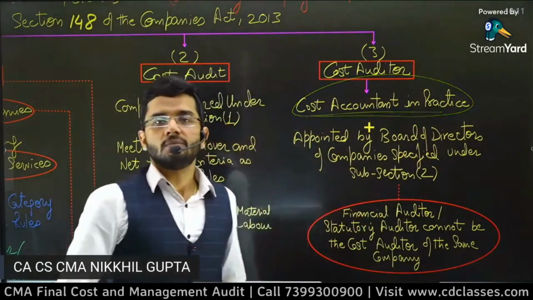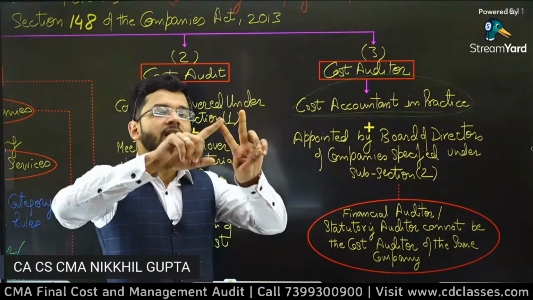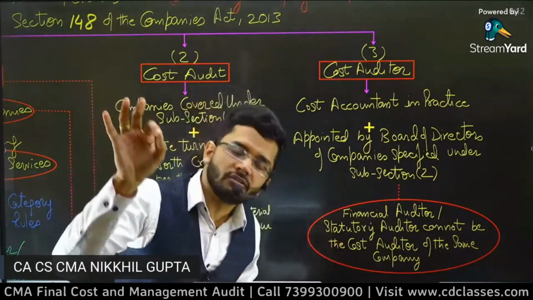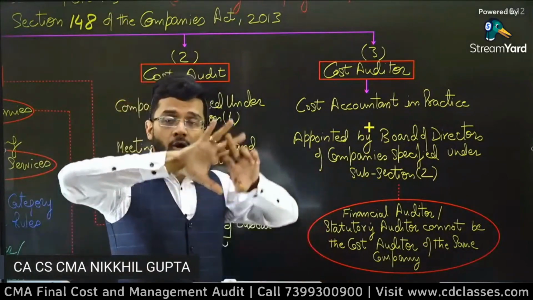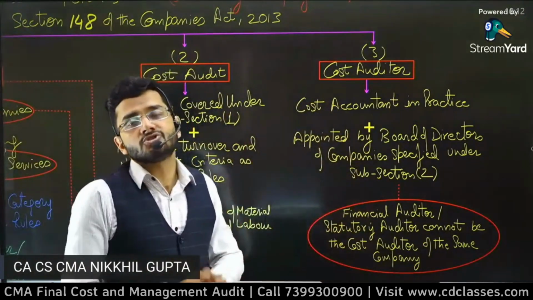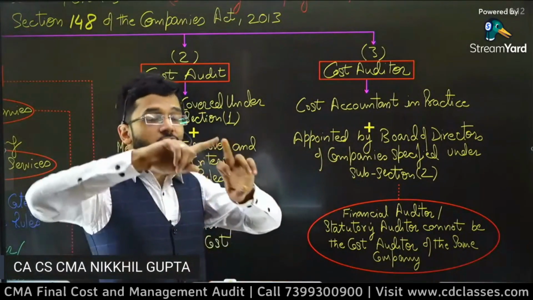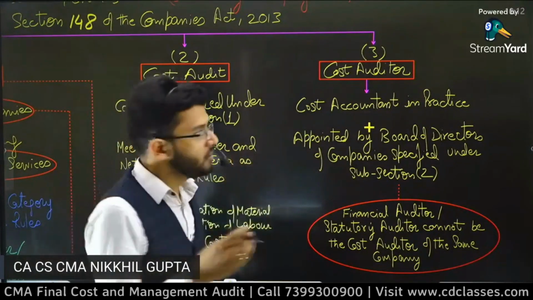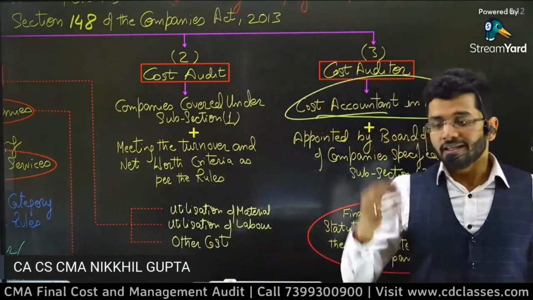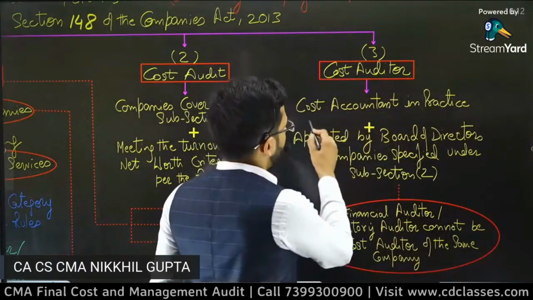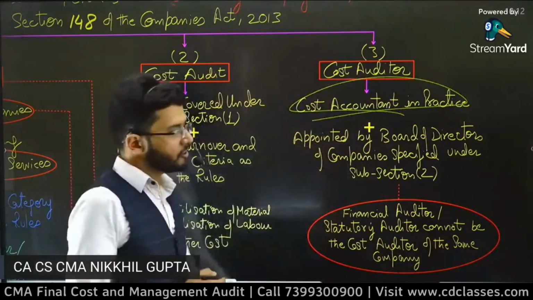So if you want to become a cost accountant in practice, you need two things. What are those two things? Number one, membership, which you get after the final examination, after doing all the required trainings, the IOTP, and the practical training. After all that, you will get membership of the institute. But after that, you need to tell the institute that you also want to practice. Once you get the COP, certificate of practice, then you become a cost accountant in practice. So for gaining the right to do cost audit, you need CMA membership plus COP.